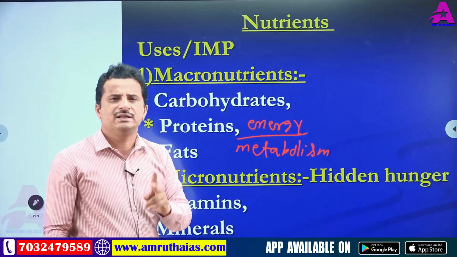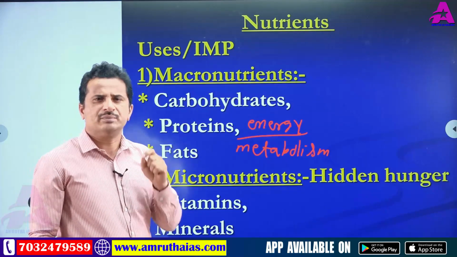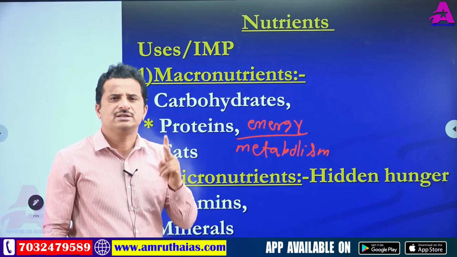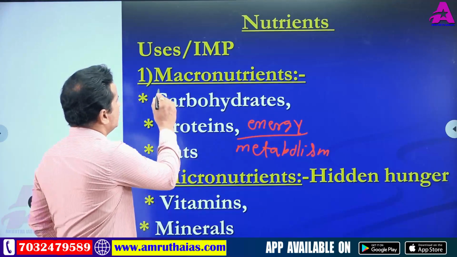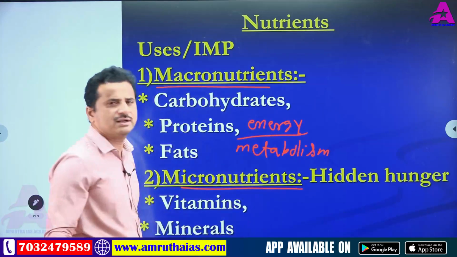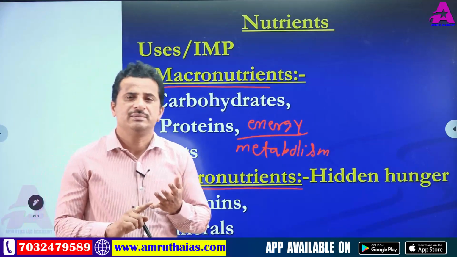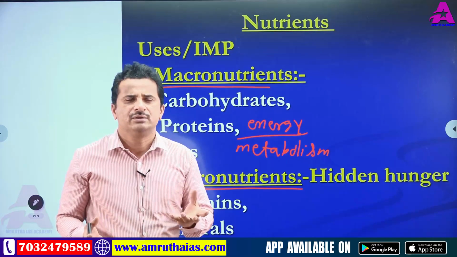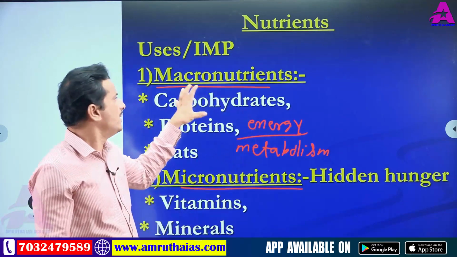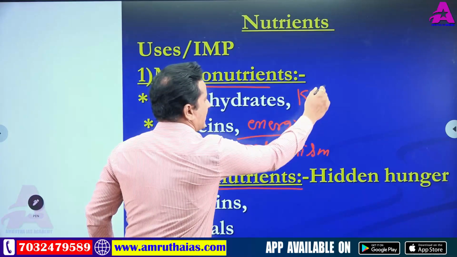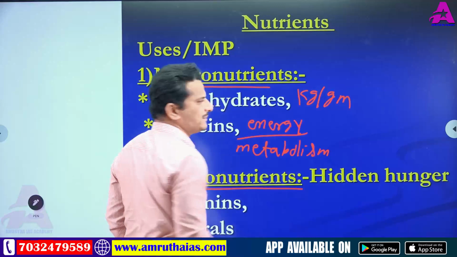So nutrient materials are two types, based on requirement. Number one, macronutrient materials. Number two, micronutrient materials. Based on requirement, how much we are eating per day. A macronutrient material is required in kg per day or at least grams per day.